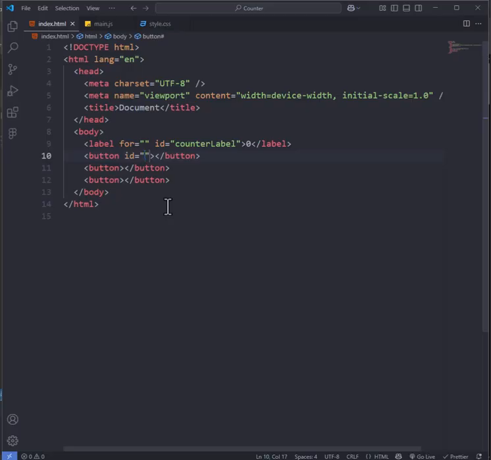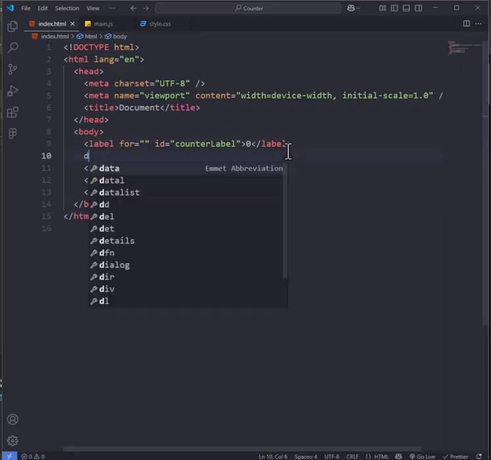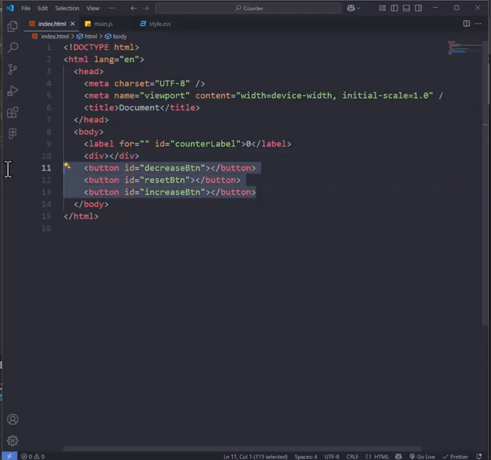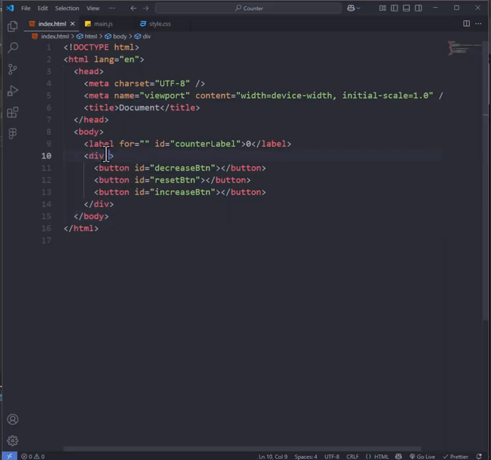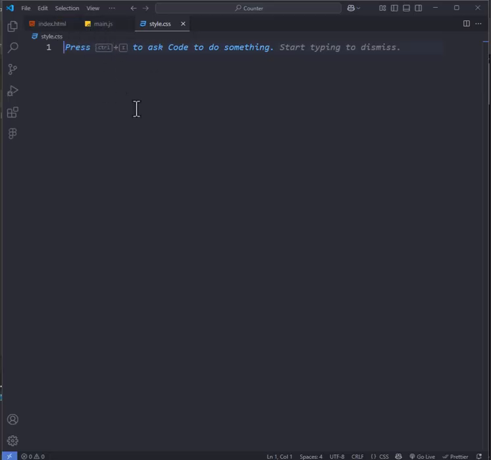I will give the div a unique ID of button container.